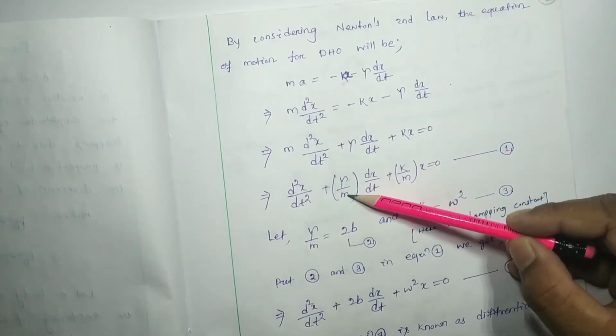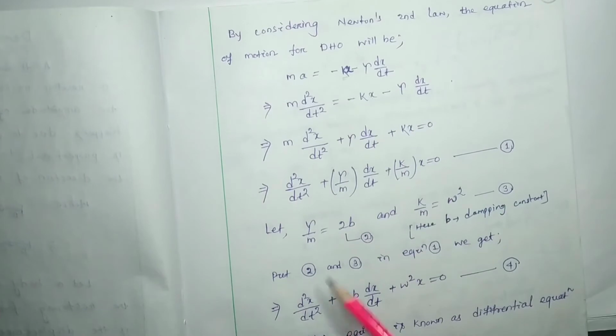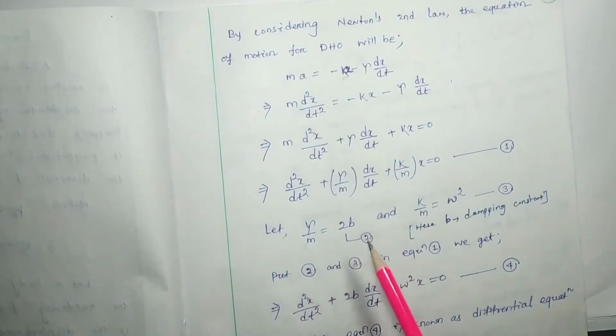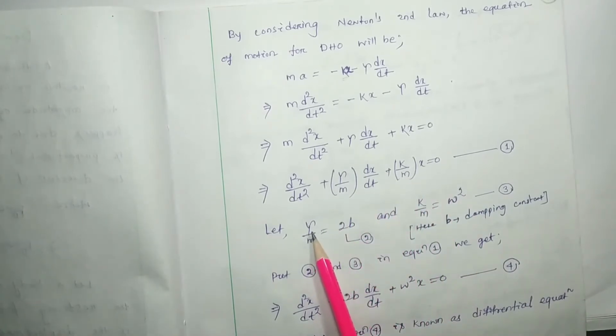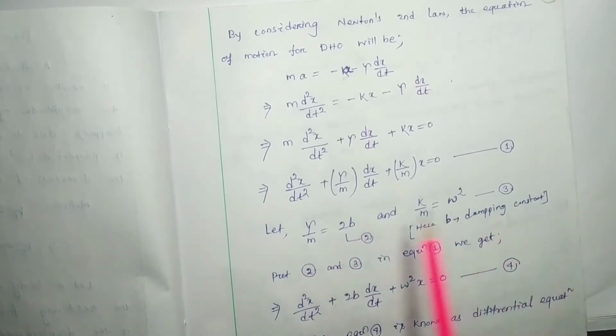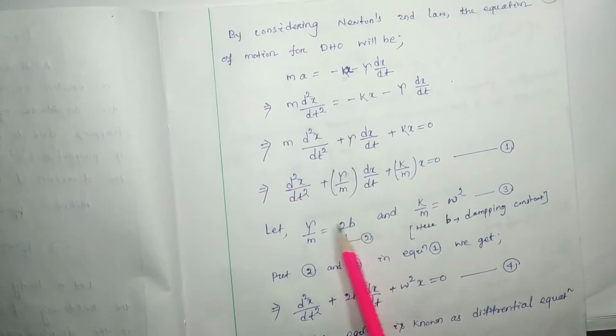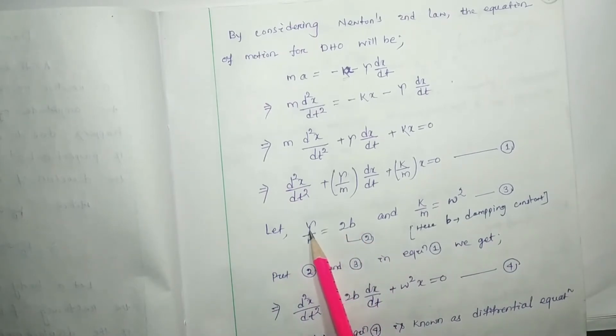Gamma by m is further considered as 2b. For simplification of this differential equation, conventionally we take gamma by m equal to 2b. Here b is your damping constant. Gamma is also the constant I mentioned, related to your damping.